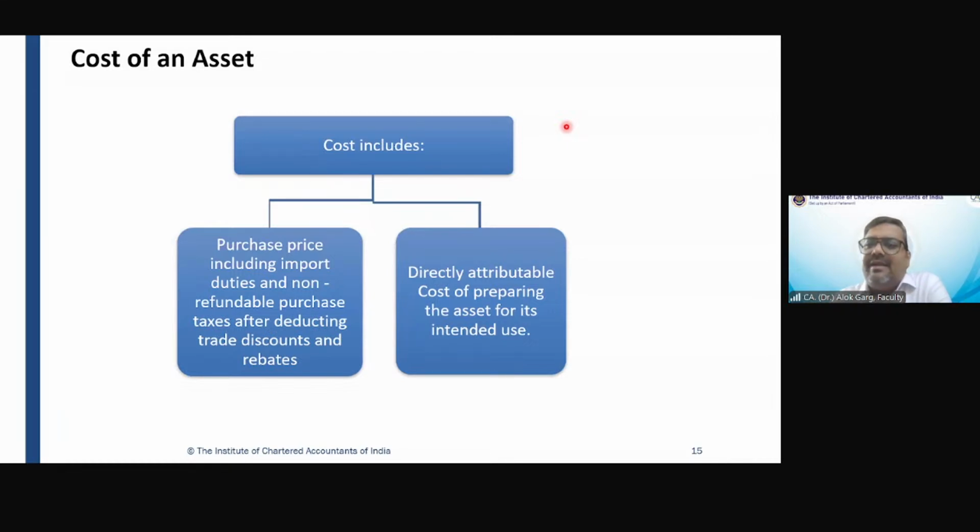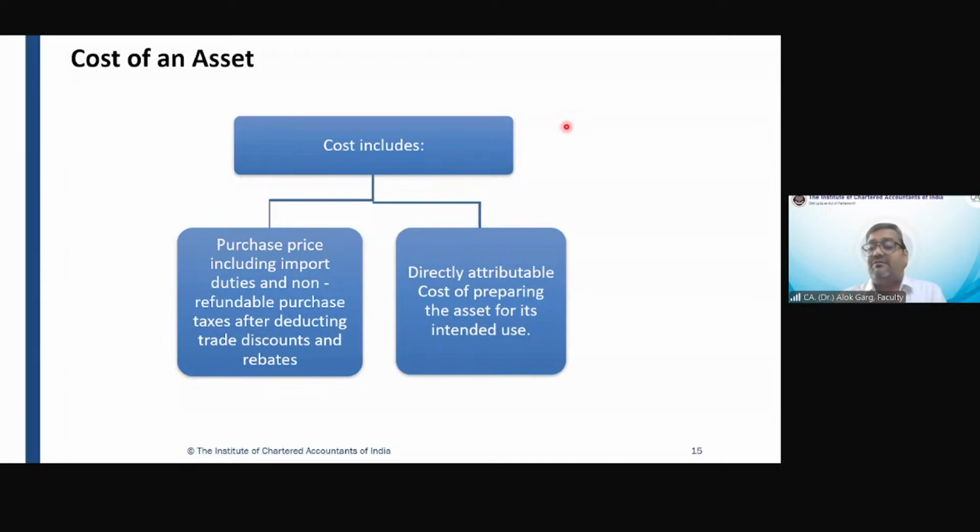But since intangible asset does not have a physical substance, does not have a physical existence, does not have a physical structure, what to decommission? Whom will you deinstall? Whom will you dismantle? Whom will you decommission? Correct? So that is why in intangible asset, the third part is missing, right? The third part is not there because intangible asset cannot be dismantled, because it is intangible, it does not have a physical substance. But for tangible asset, the same definition is there plus cost of dismantling and site restoration obligation.